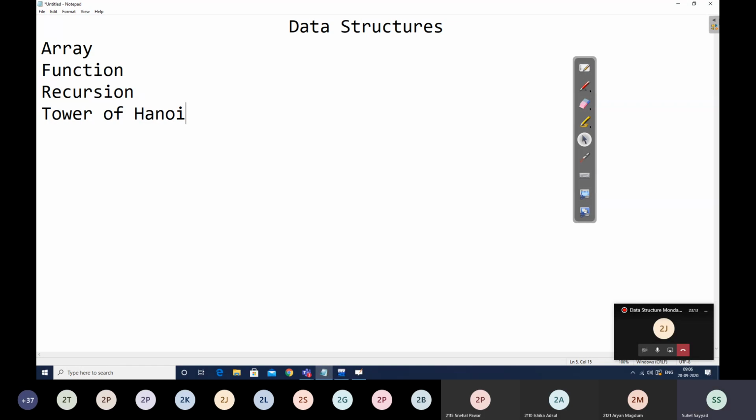Then we have discussed the concept of complexity. So complexity is a phenomenon which helps us judge whether the algorithm written is an effective algorithm or not. Now this judgment can be done with the help of two parameters, space complexity and time complexity.